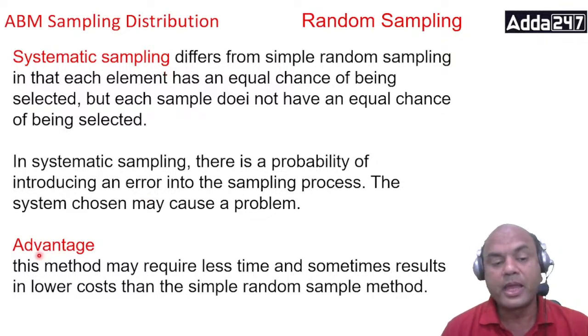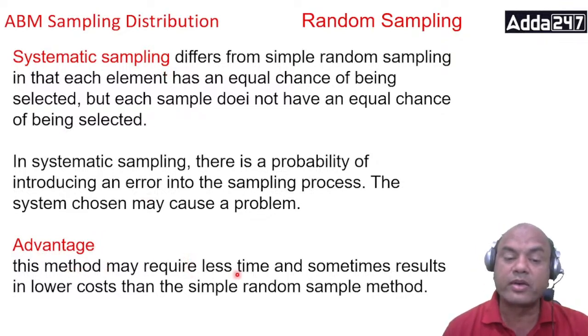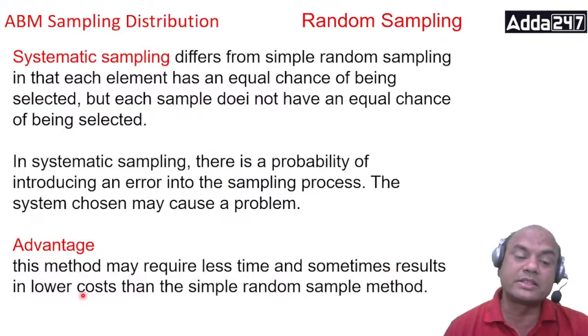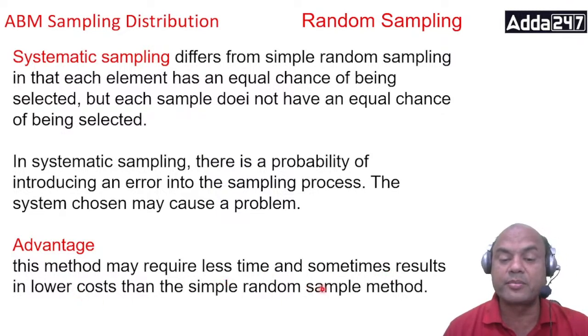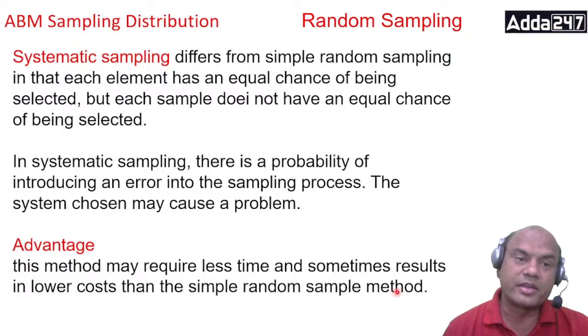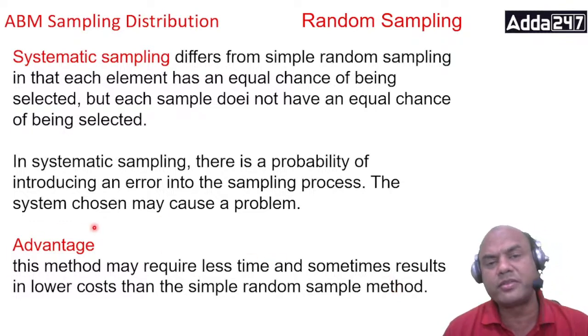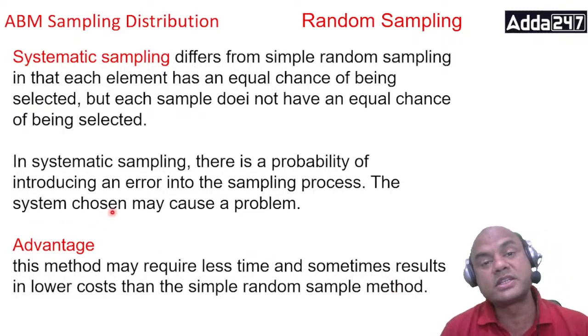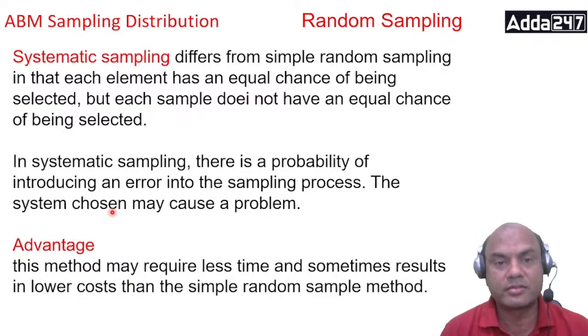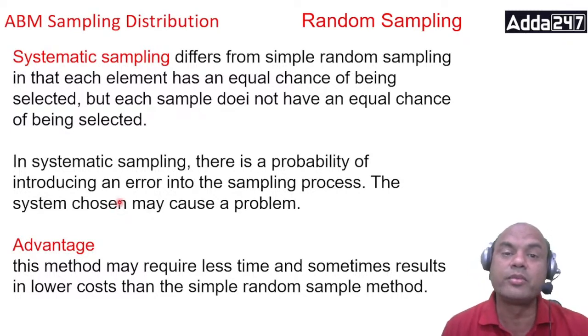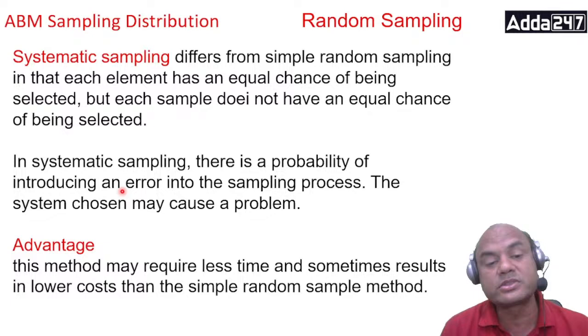Advantage: this method may require less time and sometimes results in lower cost than the simple random sample method. Right? Because in systematic sampling, obviously we are not telling all 60 students to stand and selecting randomly. We are telling every 10th or every 5th. So it will give me a fair chance and it will be fast.